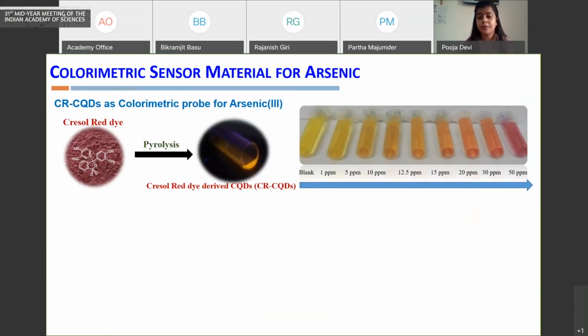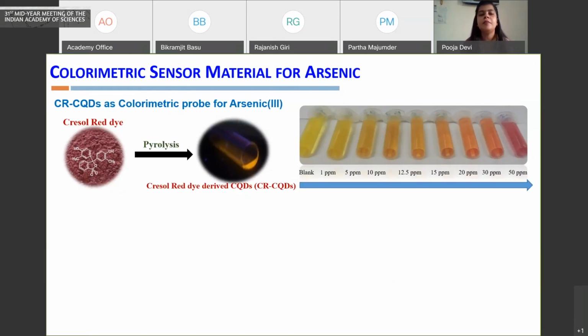Coming to arsenic first, the current colorimetric platforms used for arsenic are based on the Gutzeit reaction, where the arsenic is converted into arsine, and when it reacts with mercury bromide, it gives a color change. A lot of toxic chemicals are handled in this process. So we thought of coming up with a direct and user-friendly material.